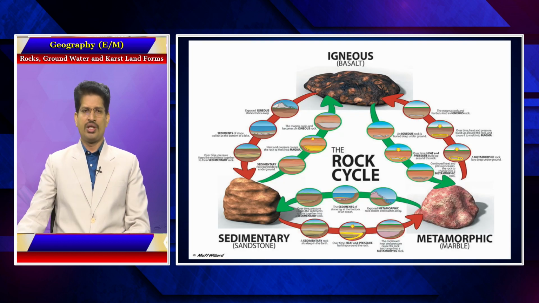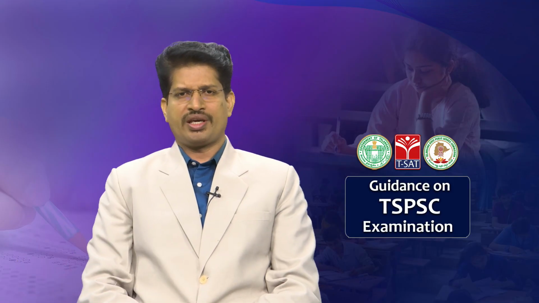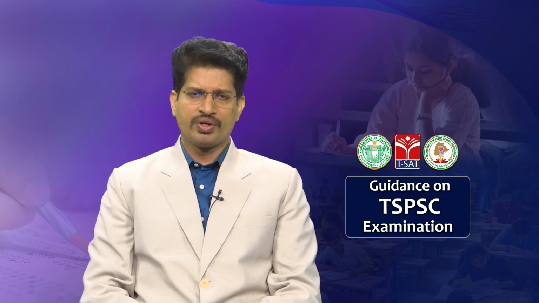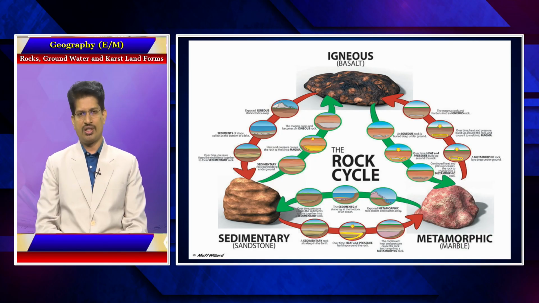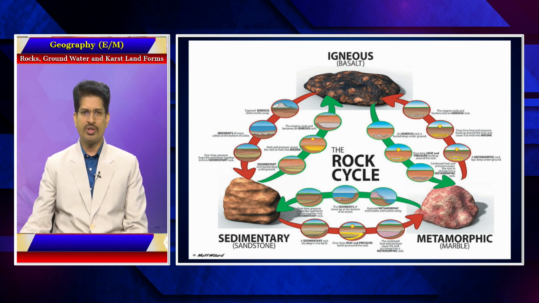Rock cycle. In the case of the rock cycle, what we need to understand is that one form of rock is converted into another form of rock through the process which I have explained to you. For example, when an igneous rock is subjected to weathering and erosion, it is subjected to sedimentation, and because of sedimentation, cementation and pressure, it leads to the formation of sedimentary rock.